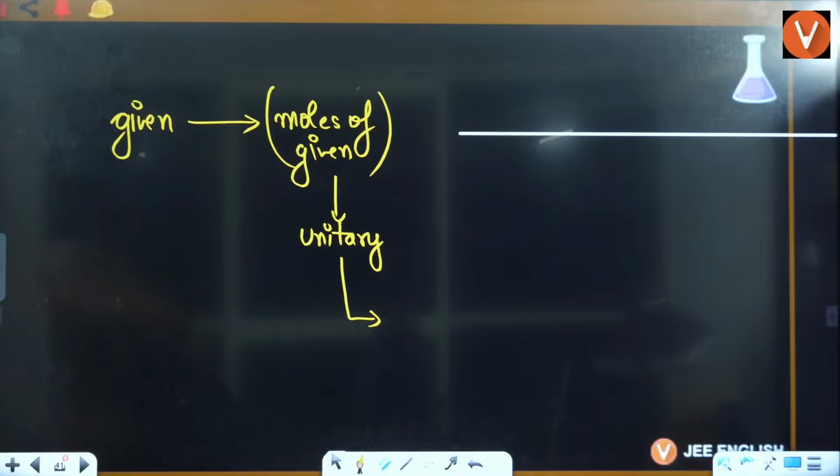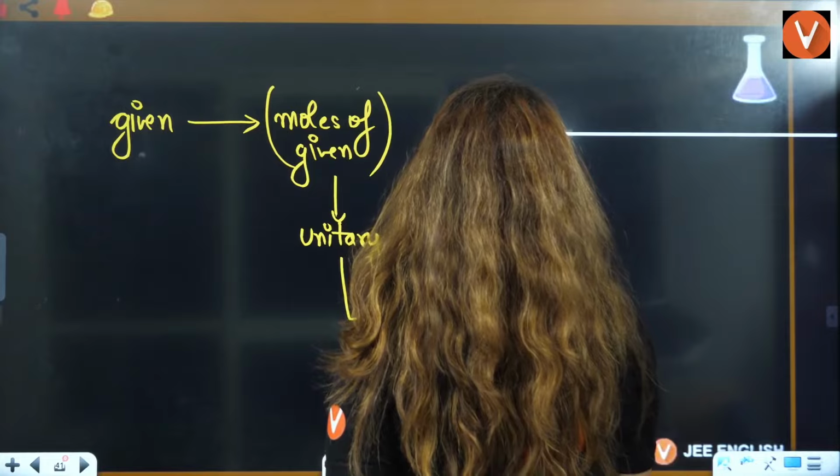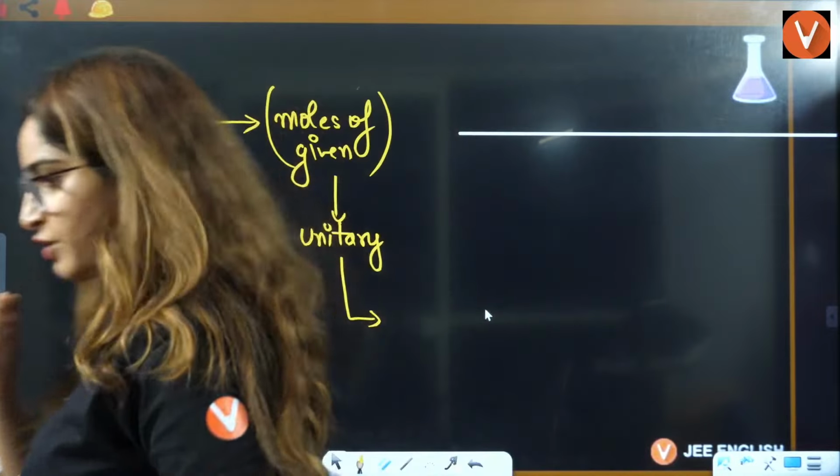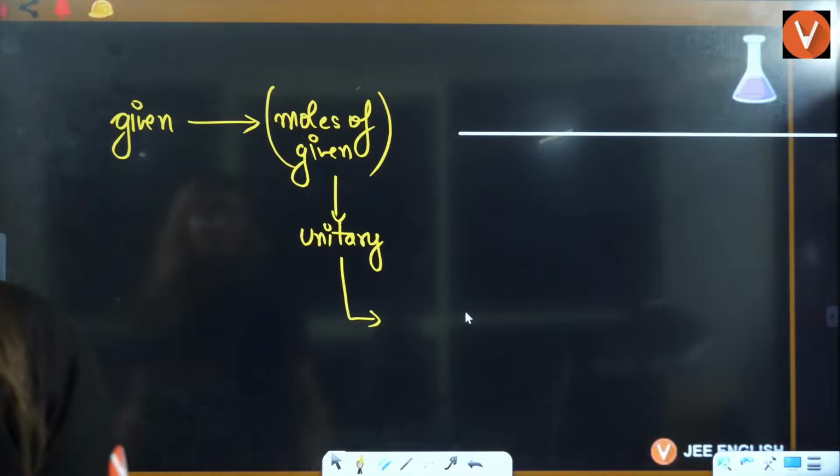I think I'm stuck somewhere. I'm stuck somewhere. I have no idea how to. I know why my mouse is moving by itself. I'm not doing anything, bro.